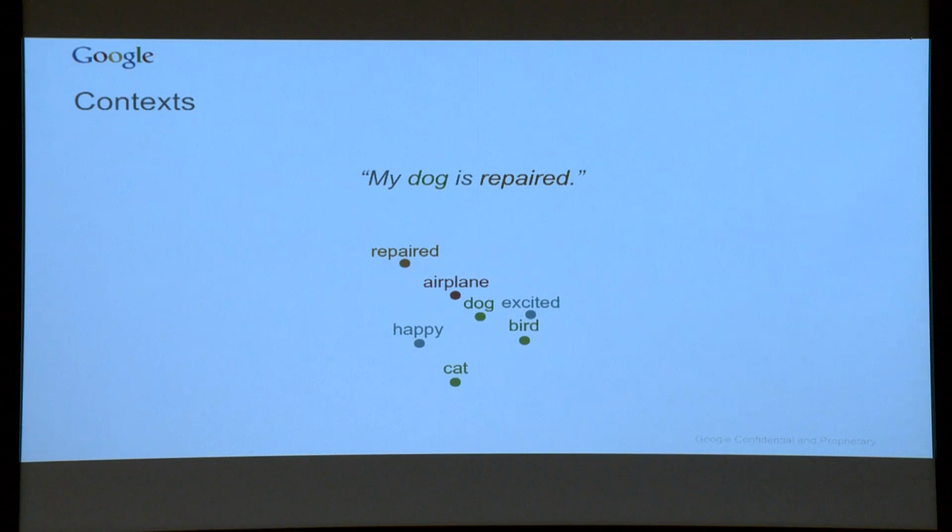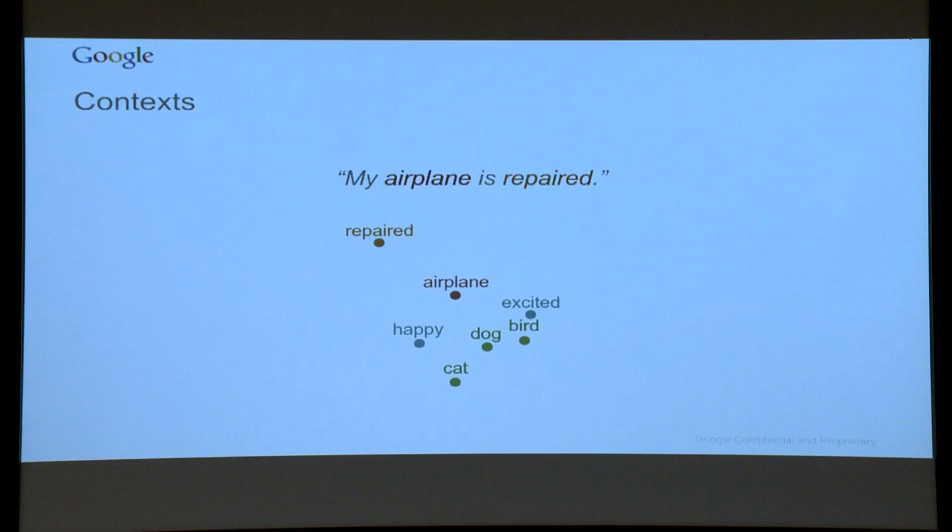All right, so we say dog repaired, poof. And dog, actually coincidentally, because I made these points, got pushed into the group of animals there. Well, later on, when we go through the text, we see my airplane is repaired, it'll pull airplane away. So you can see just like, I don't know, 5 sentences, carefully picked. But we got some pretty nice looking clusters there. We got the animals, we got the emotions, we got the mechanical things.